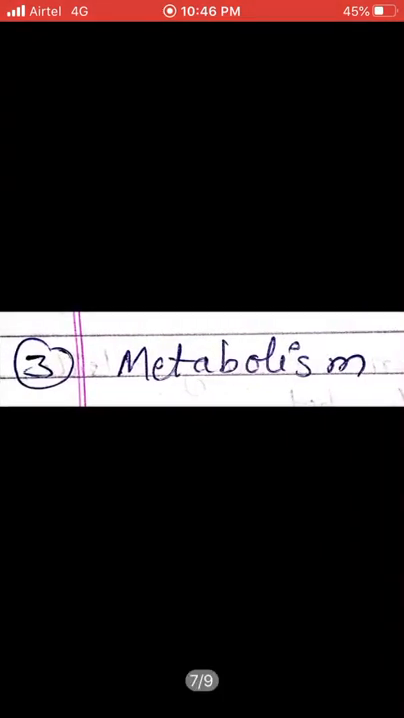Next is metabolism. All living organisms do metabolism. Basically, what is metabolism? Metabolism is a process comprised of two things. What are those? Catabolism and anabolism. Now, what is catabolism? Cata means to break down complex food material into a simpler form. That is known as catabolism.